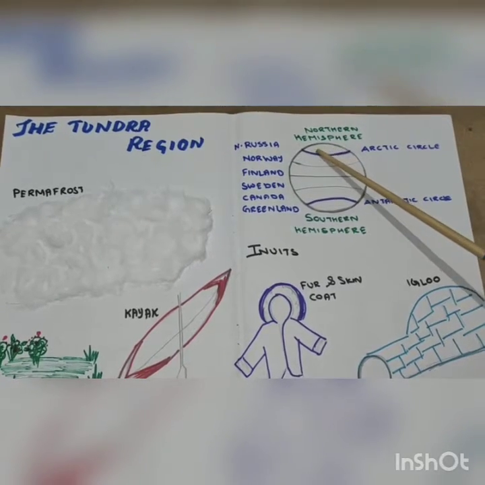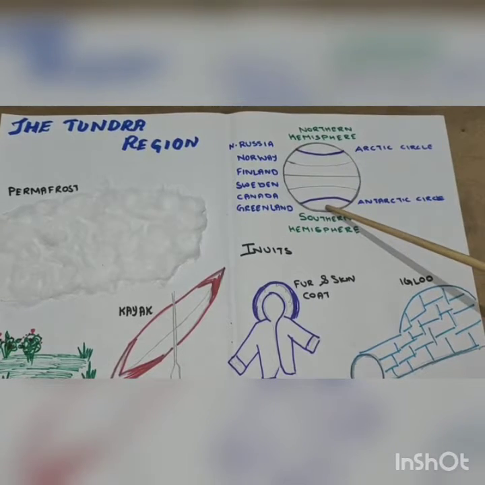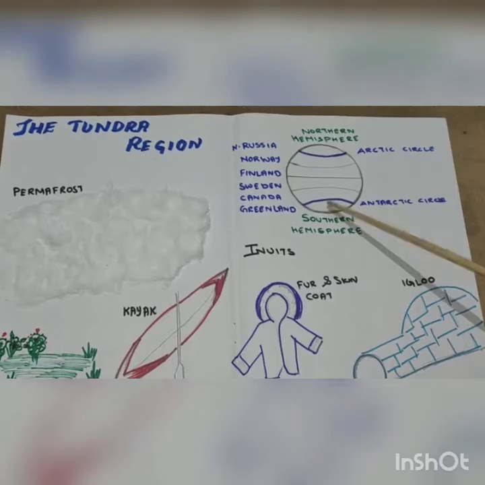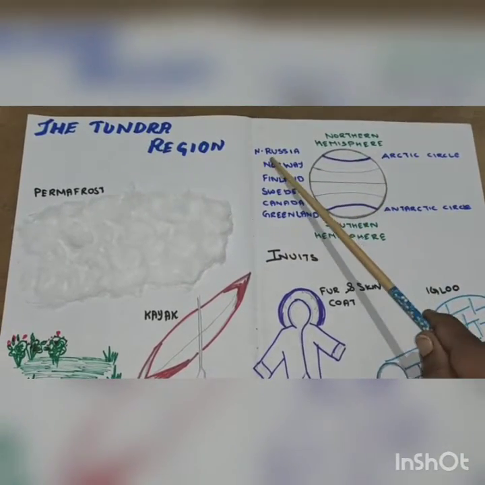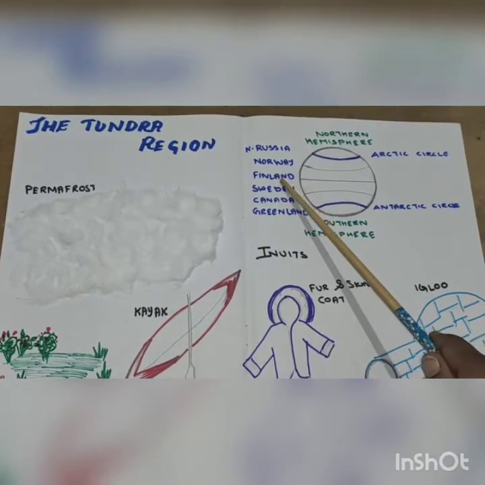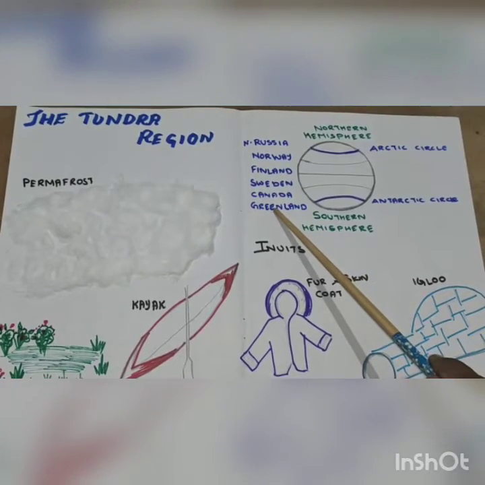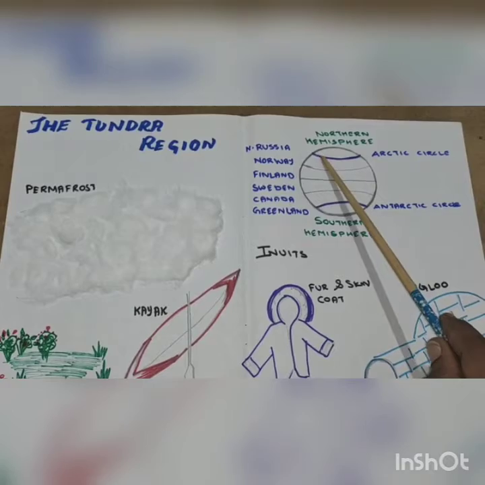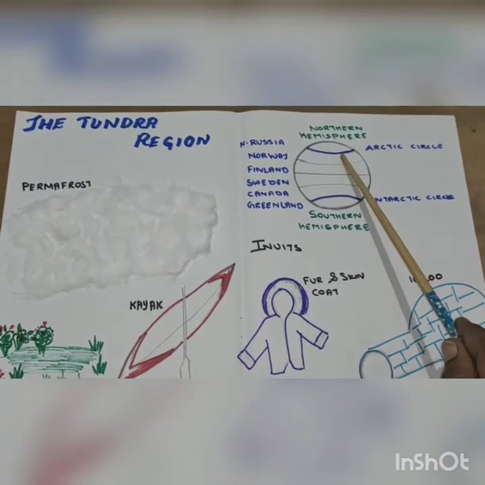So this region in the northern hemisphere and this region in the southern hemisphere are filled with snow. The countries that fall within the northern hemisphere are northern Russia, Norway, Finland, Sweden, Canada and Greenland. So these countries are lying in the northern part of the Tundra region.